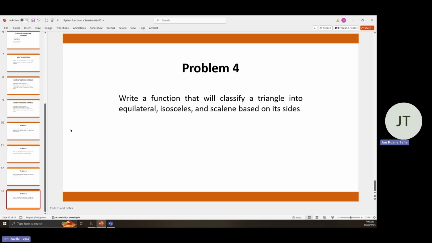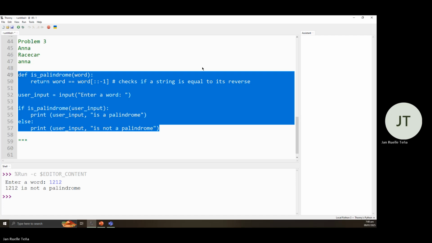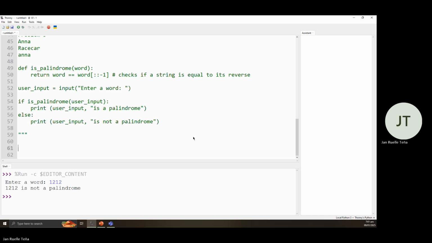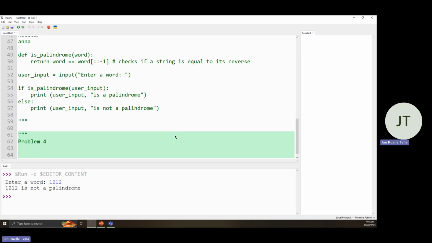If it is not of the three, then the sides might be of a negative value. So let's start. Problem number 4.